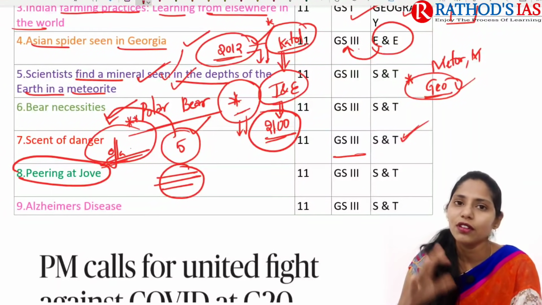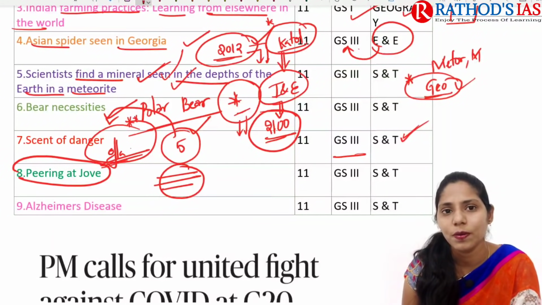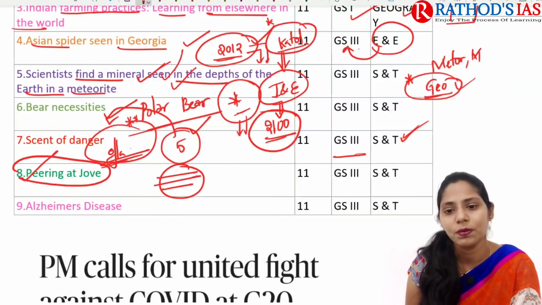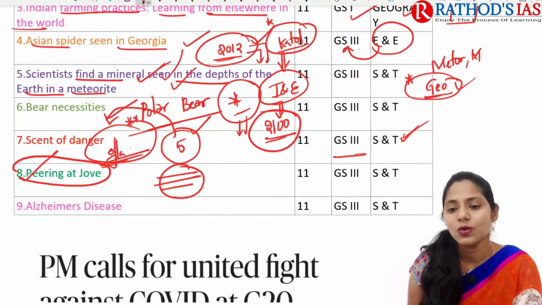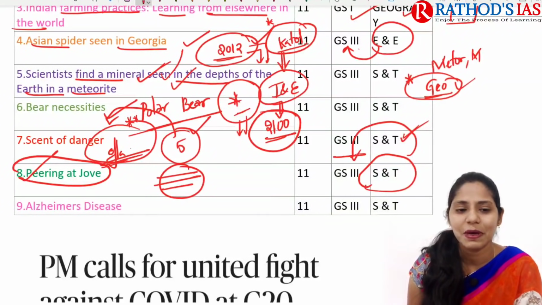So here, if you look at Jupiter, we can see light and dark bands are present. So this article mainly talks about what might be the reason for those bands or banding. This will be important from our science and technology, which mainly comes under GS paper 3.